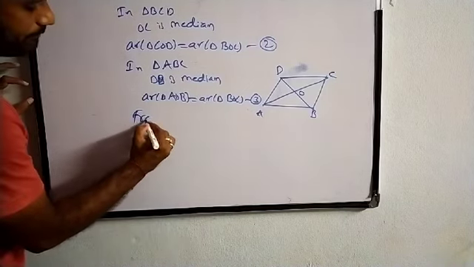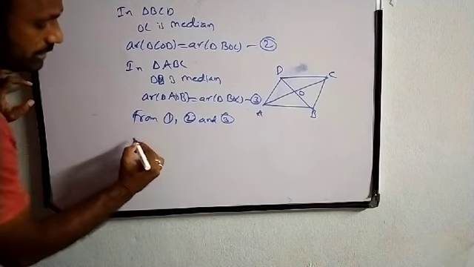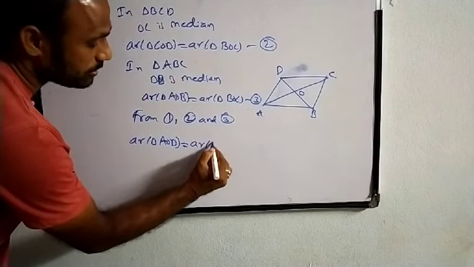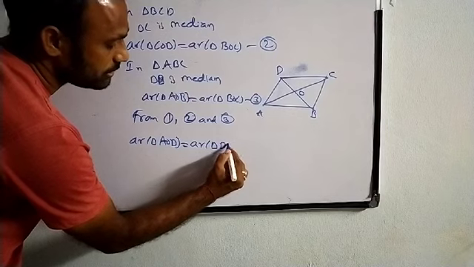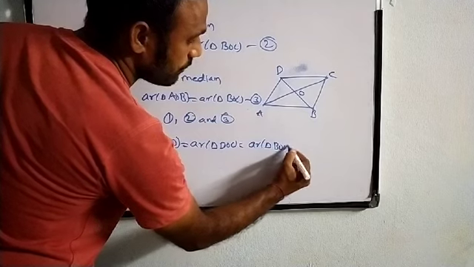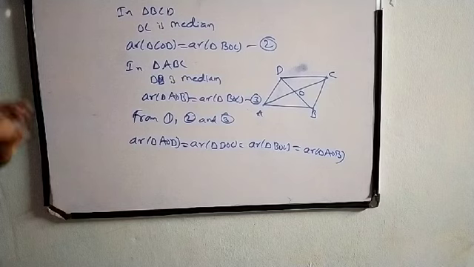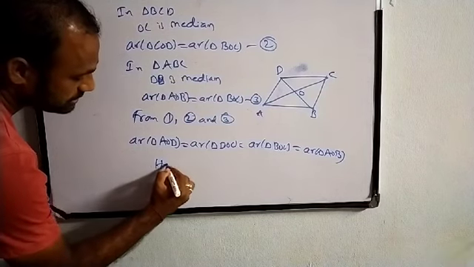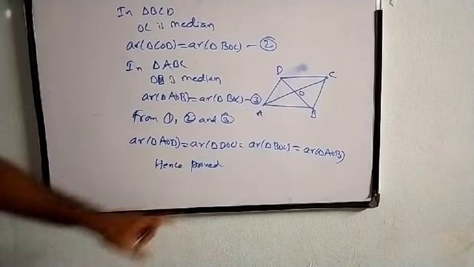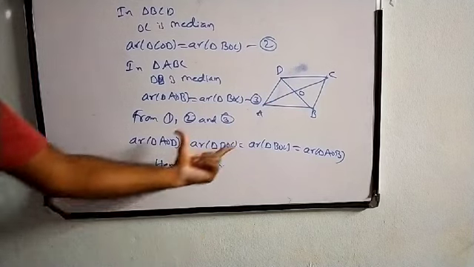So from 1, 2 and 3, we can say that area of triangle AOD is equal to area of triangle DOC is equal to area of triangle BOC is equal to area of triangle AOB. So hence proved. He is asking us to show that the diagonals divide the parallelogram into 4 triangles of equal area. So it has equal area.